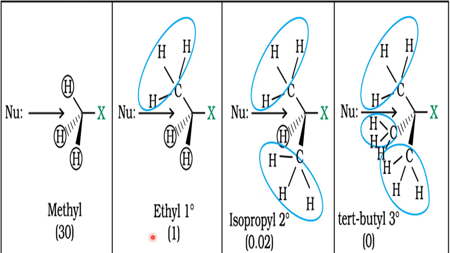So here he has compared. So 30 times, 1 time, 0.02 times. Almost taken as 0. Okay, so that means least reactive, no reaction. So in this way we can conclude. That means for the SN2 reaction, the reactivity of haloalkanes is what? Methyl haloalkanes are more reactive than primary, than secondary, than tertiary.